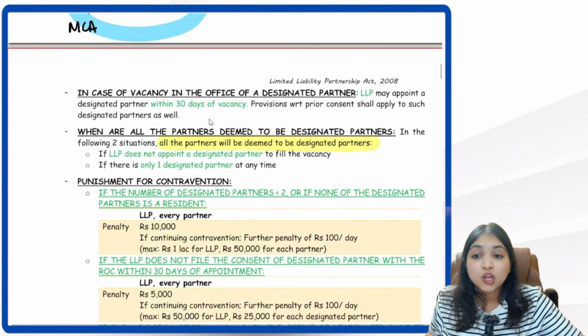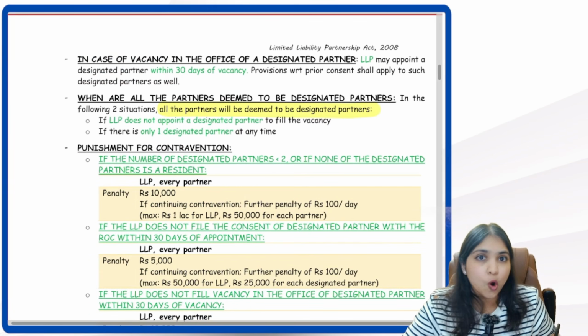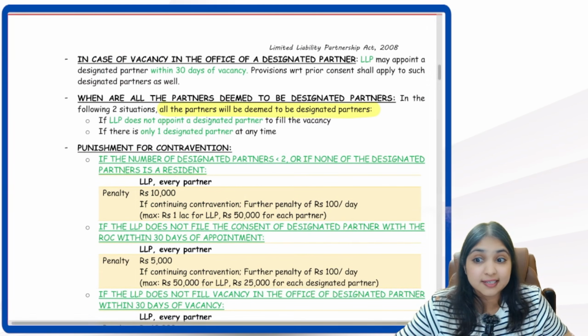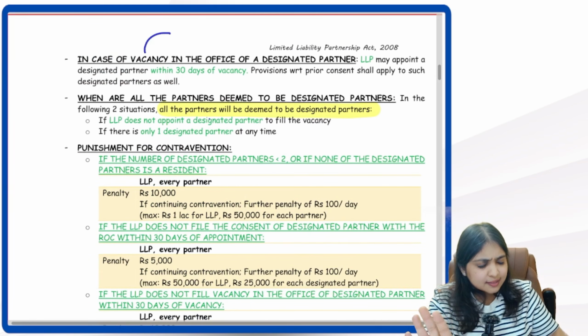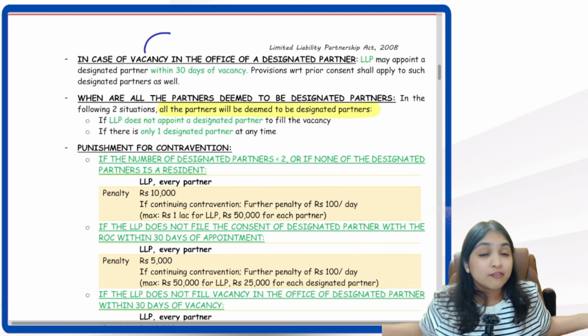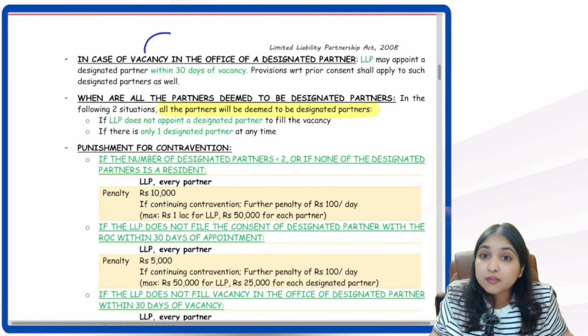Okay, then listen, what if there is a vacancy in the office of designated partner? Like what if the designated partner dies? Or what if he resigns? What if he leaves the LLP? Or what if he becomes insolvent? Or what if he becomes of unsound mind?